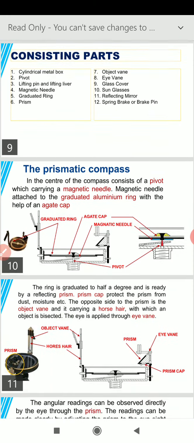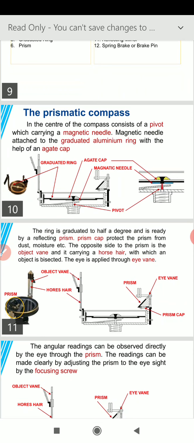The ring is graduated to half a degree and is read by a reflecting prism. The prism cap protects the prism from dust, moisture, etc. The opposite side of the prism is the object vane, and it carries a horsehair with which an object can be bisected.